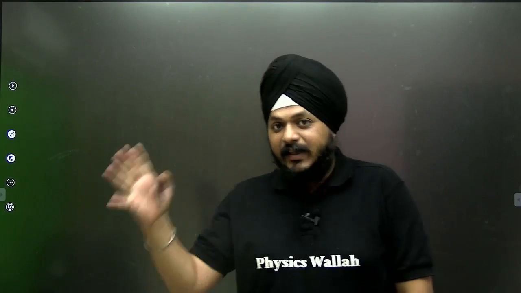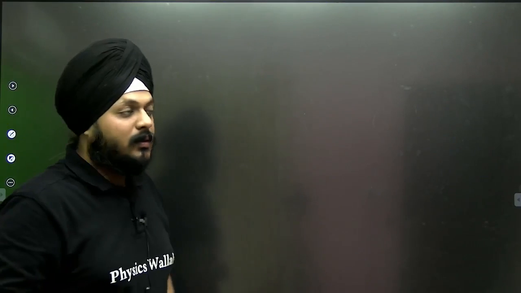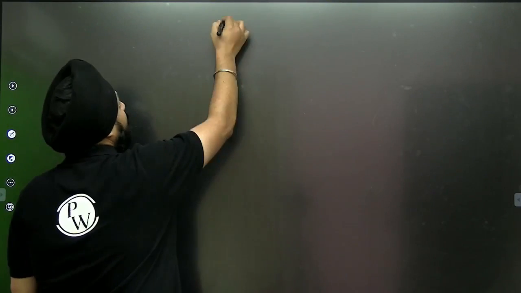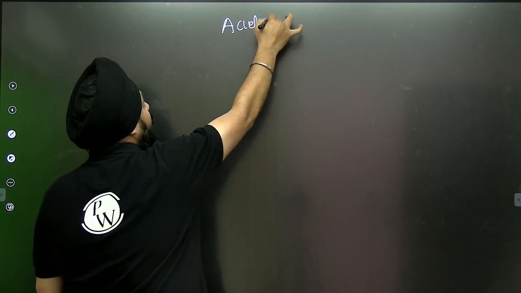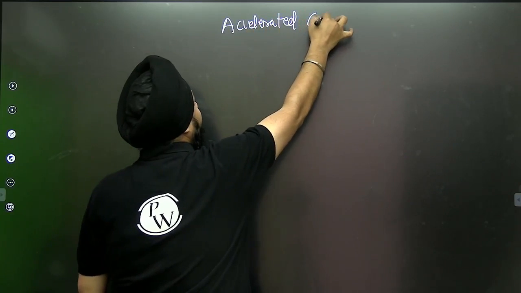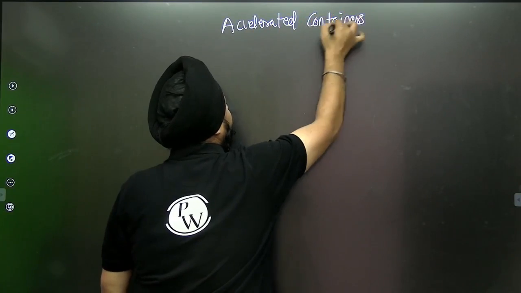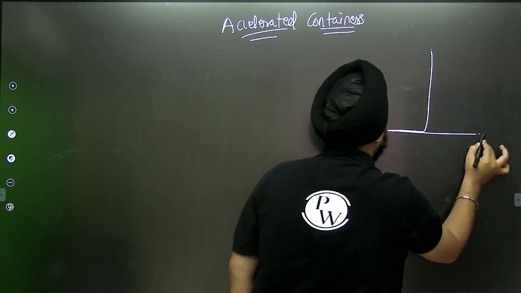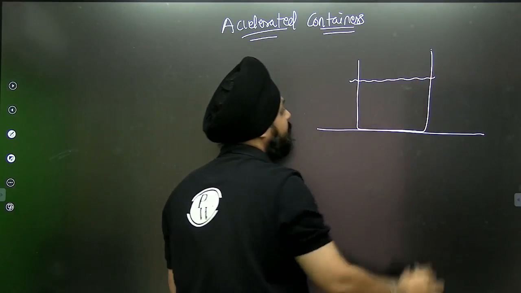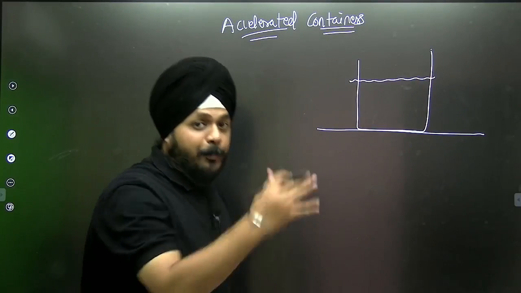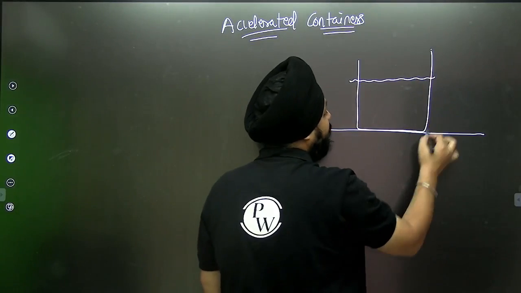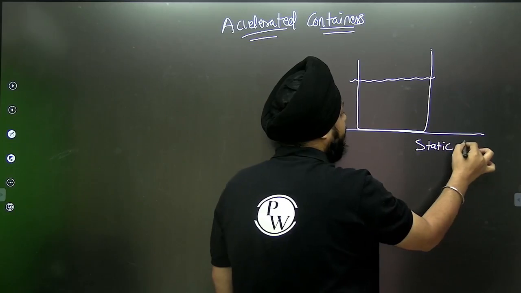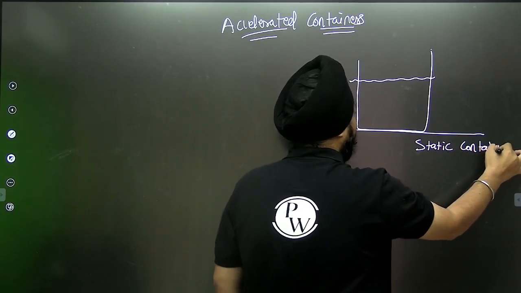Students, we have seen the concept of static containers according to Pascal's law. There are some examples in which accelerated containers are also there. Let us take an example. This is a container. If it is static, then the liquid is like this way. This is the case of the static container, so it's like this way.